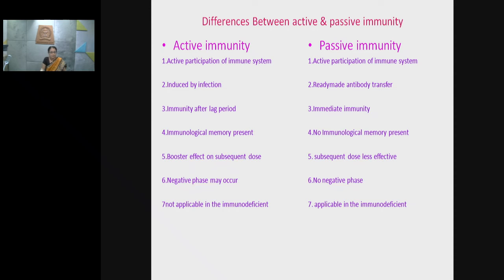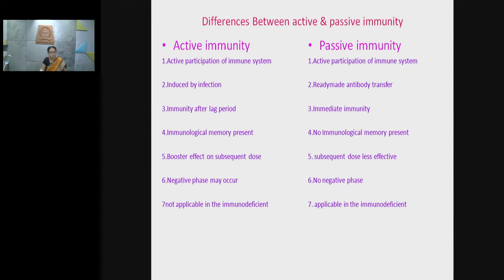Active immunity, when observed, we find that there is a lag period which is observed after injection of vaccine or infection to achieve the active immunity. Such type of lag period is not observed in case of passive immunity. Directly you get the immediate resistance power in case of passive immunity. In case of active immunity, immunological memory is present, which is not found to be associated with passive immunity, because we are injecting ready-made antibodies.